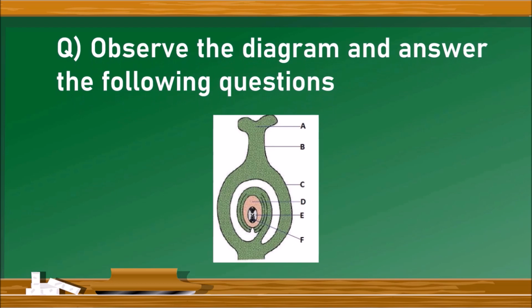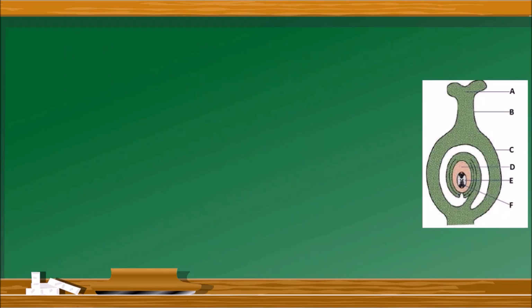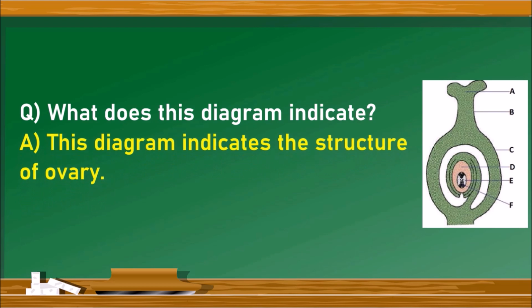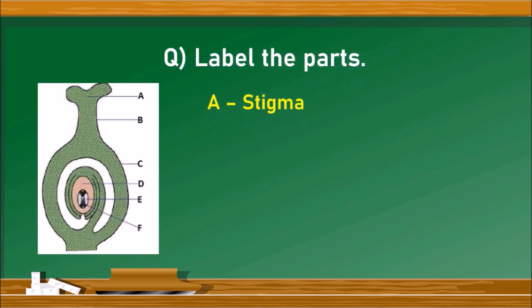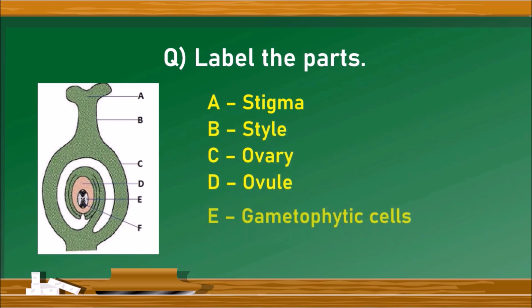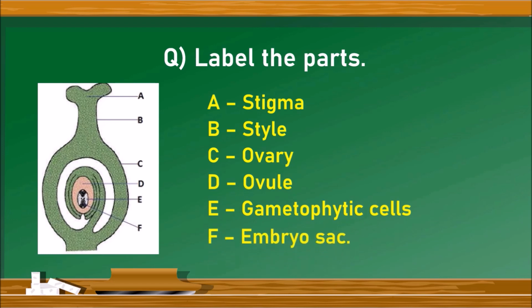Next question, observe the diagram and answer the following questions. What does this diagram indicate? This is the structure of the ovary, and it includes the whole gynoecium, but it especially explains the structure of ovary and inside the ovule and embryo sac. And label the parts. A is the stigma, B is the style, C is the ovary, D is the ovule, E is the gametophytic cells, and F is the embryo sac.